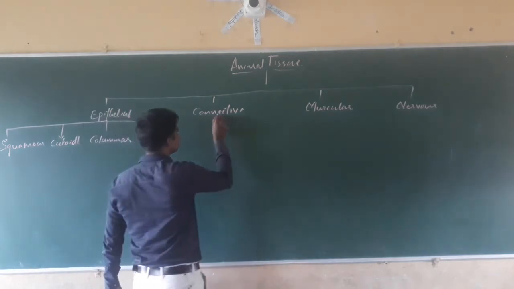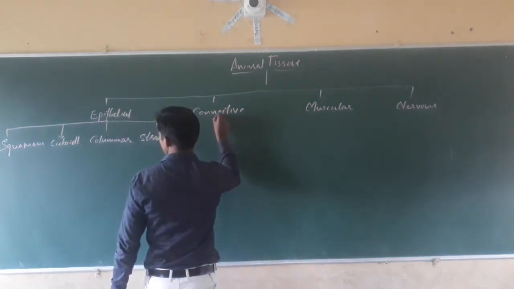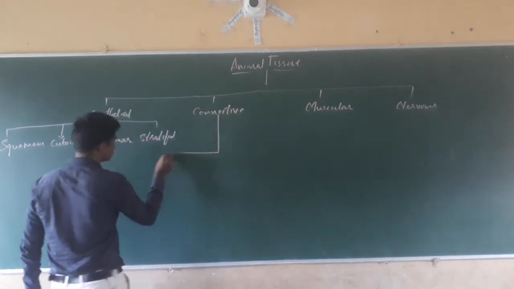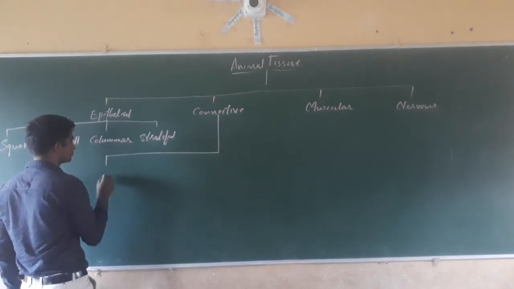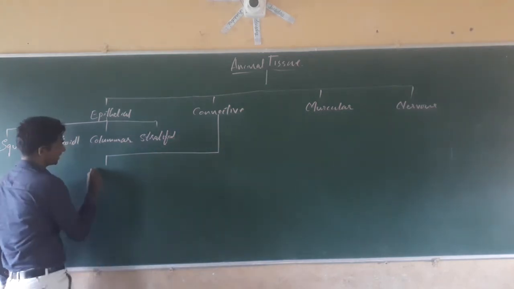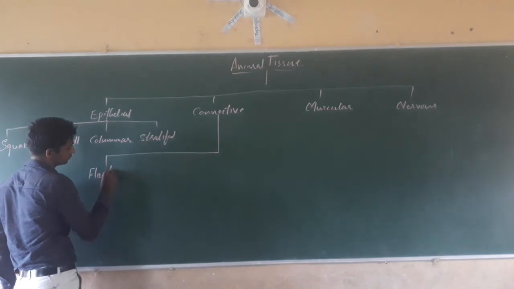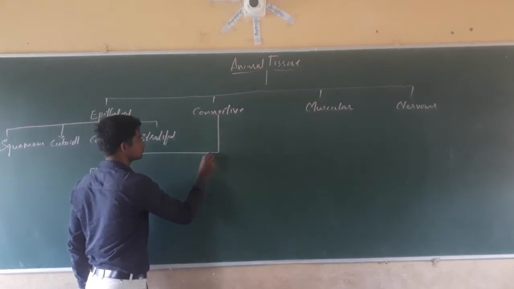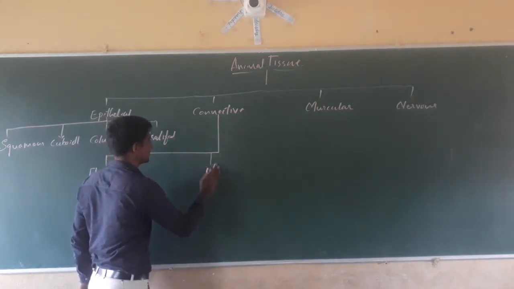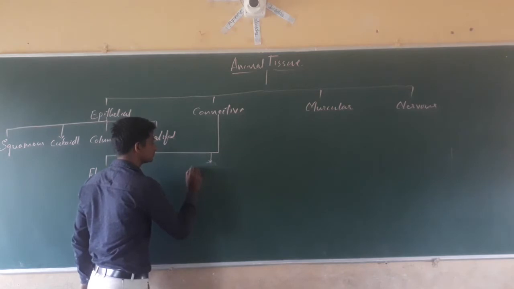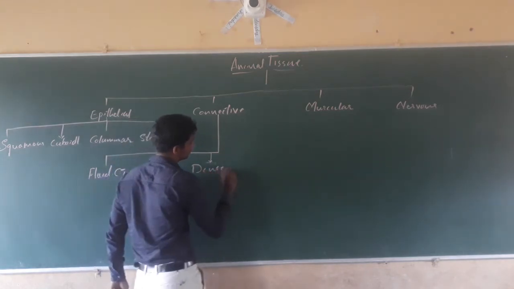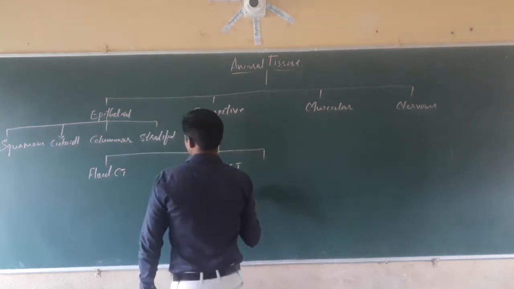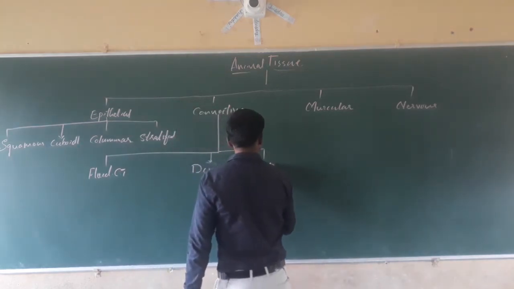Connective tissue is classified into fluid connective tissue, dense connective tissue, then loose connective tissue.